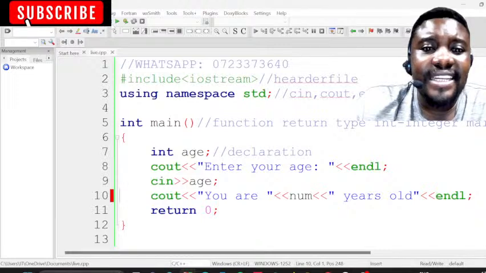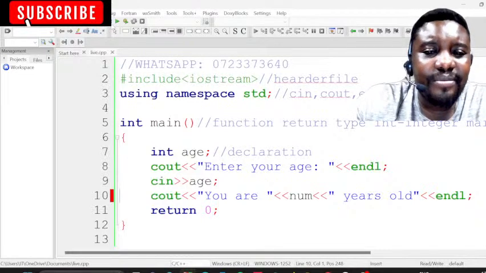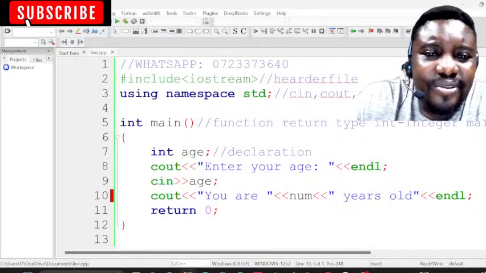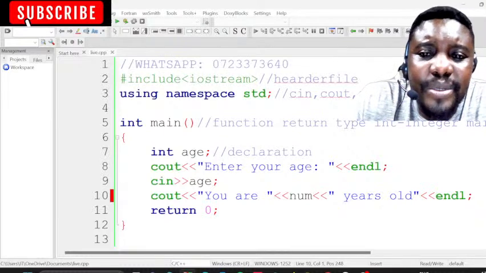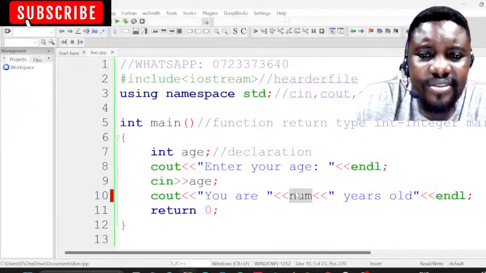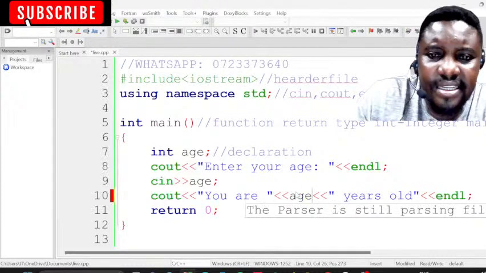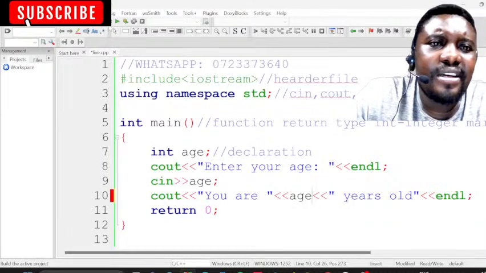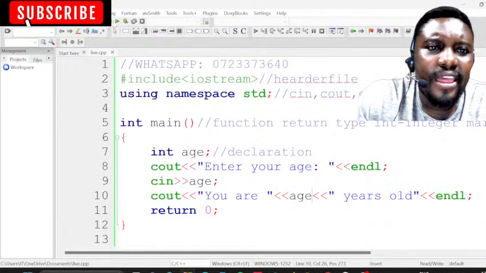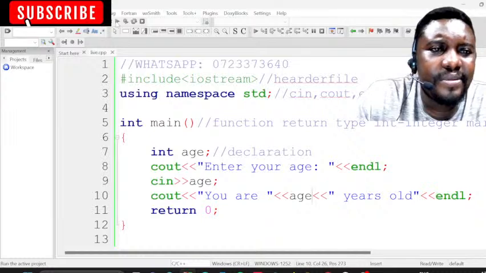It's telling me that I have a problem. What is the problem? You will see that I'm working with age. The computer does not know this number, so we have to write age there. That's why it's complaining. It gave me the red there. So I'm going to build it again. Now we don't have a problem.